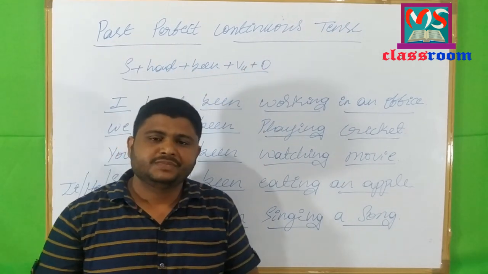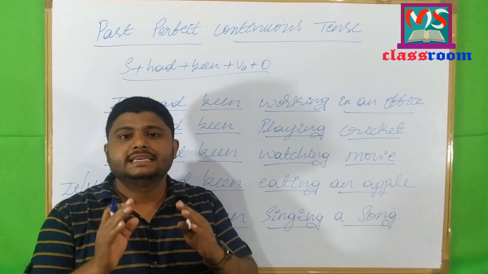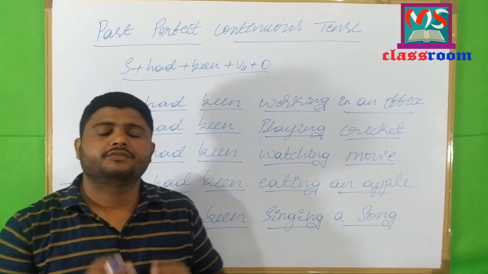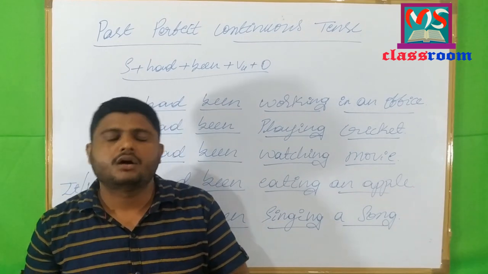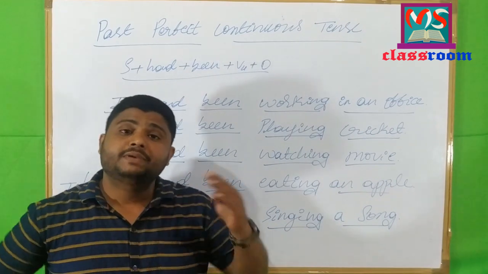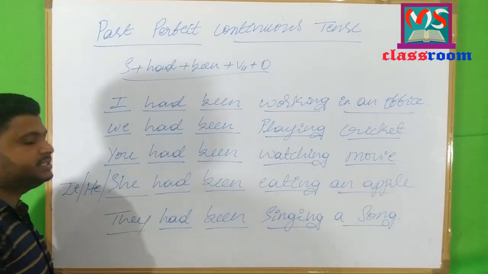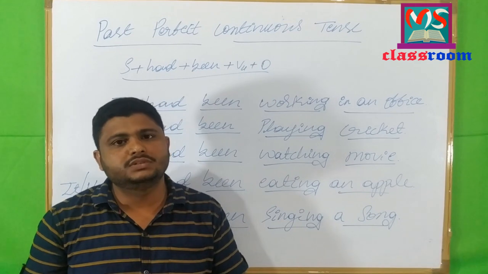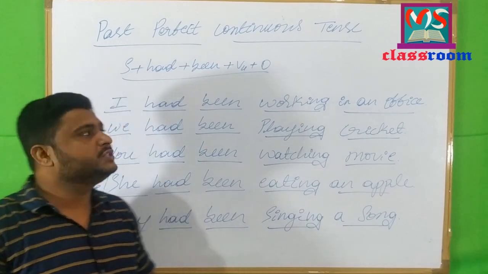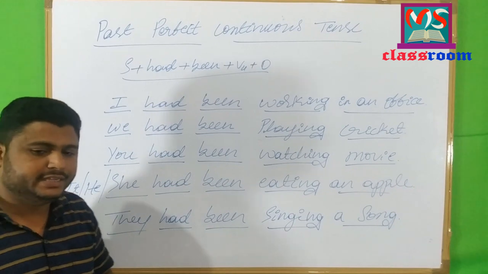The only difference between present perfect continuous tense and past perfect continuous tense is the helping verbs. Look here. In past perfect continuous tense, whether the subject is singular or plural, we use only had. Whereas in present perfect continuous tense, according to the subject, the helping verb will change. If the subject is singular, we use has. If the subject is plural, we use have. This is the only difference between past perfect continuous tense and present perfect continuous tense.